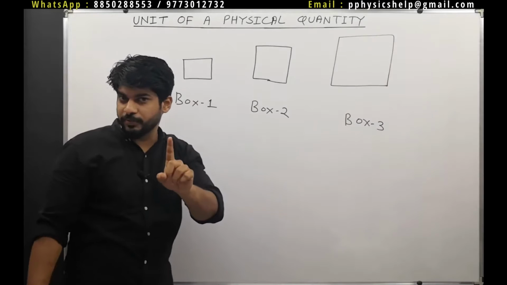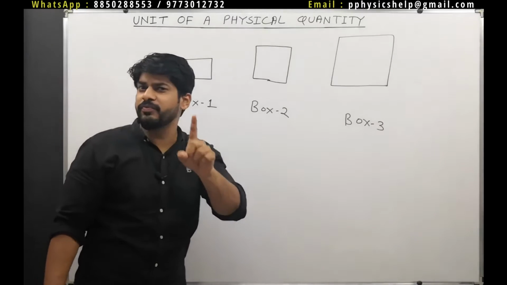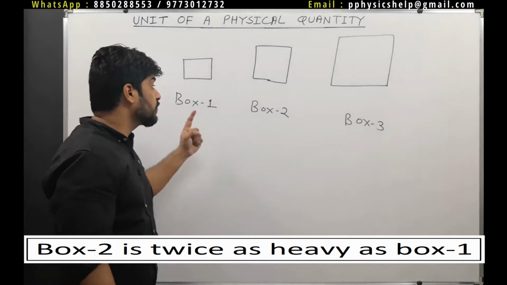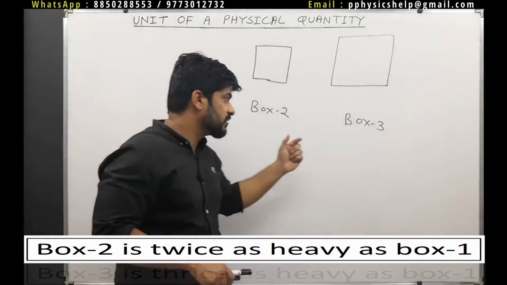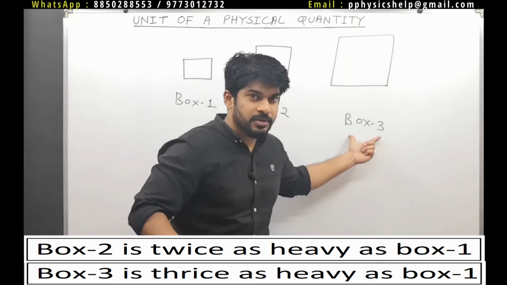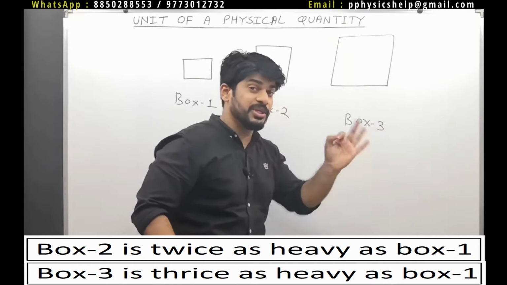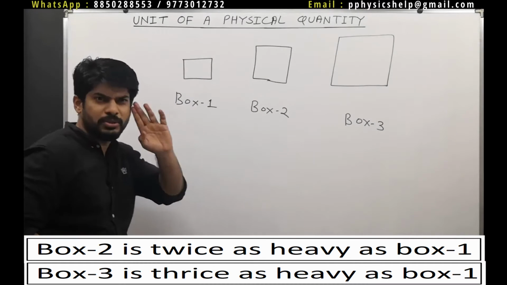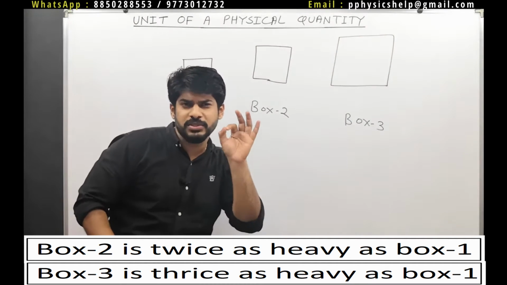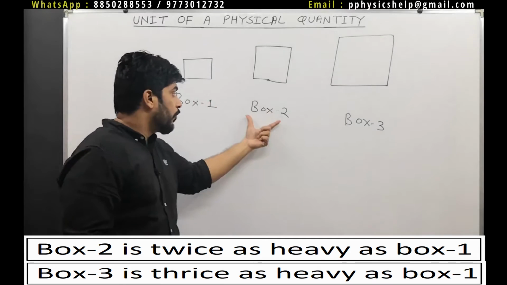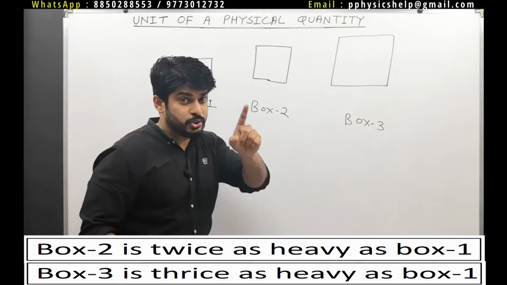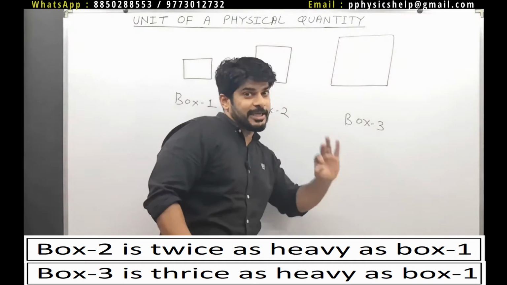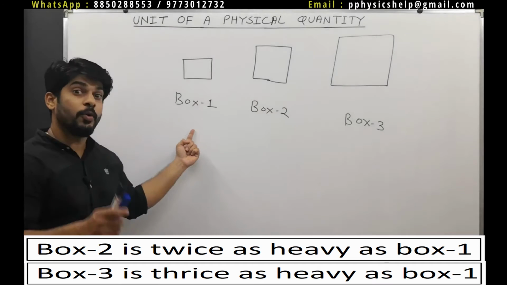Look at this statement very carefully. The second statement is: box 3 is thrice, 3 times, as heavy as box 1. Box 2 is twice as heavy as box 1. Box 3 is 3 times as heavy as box 1.